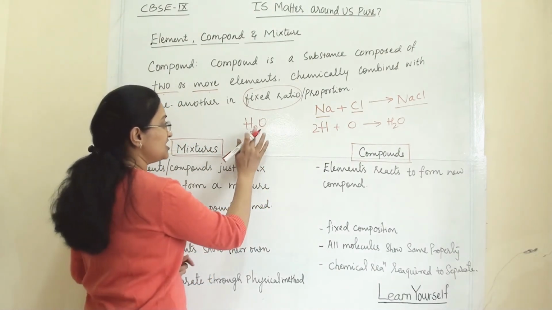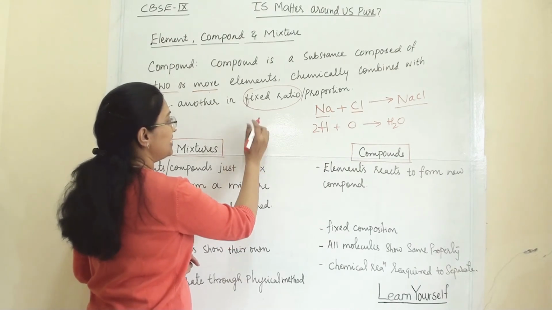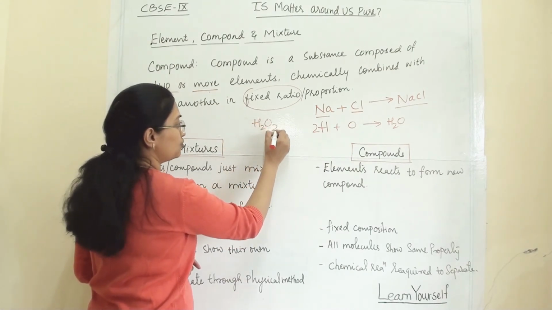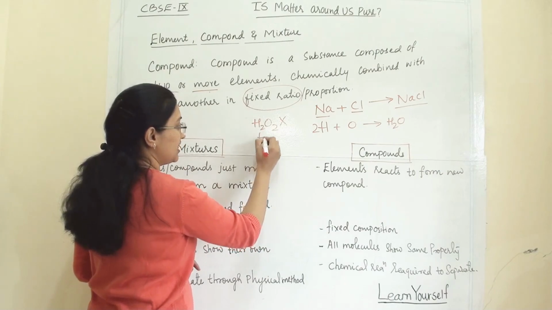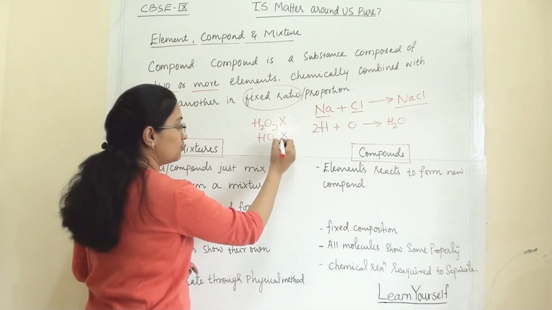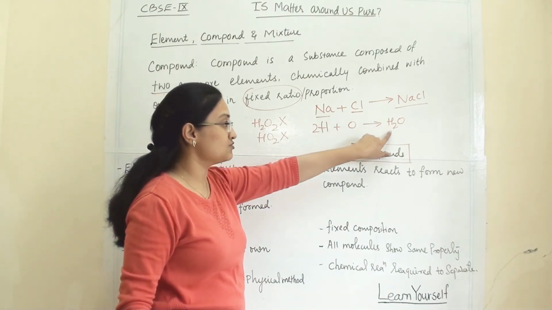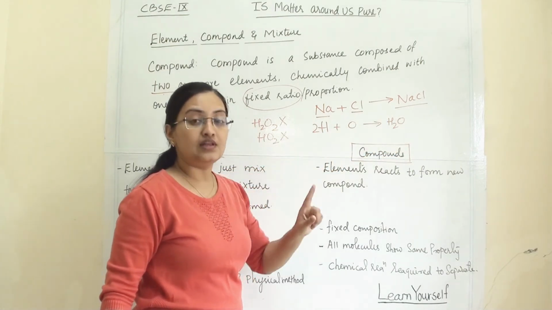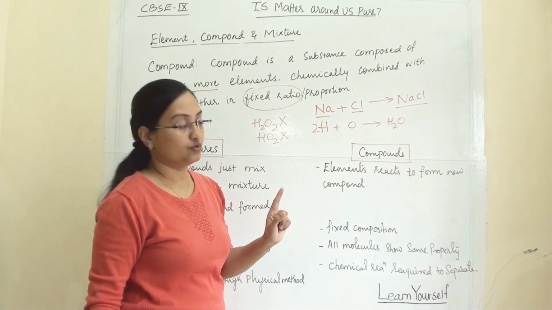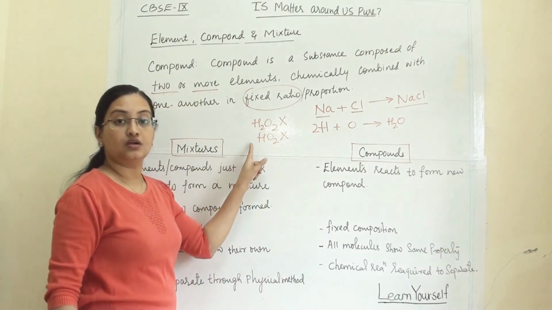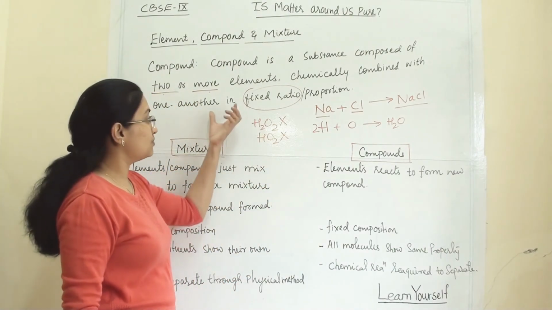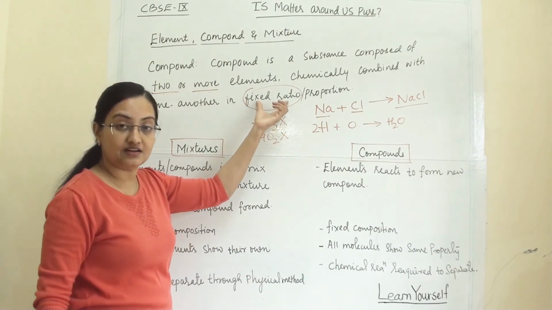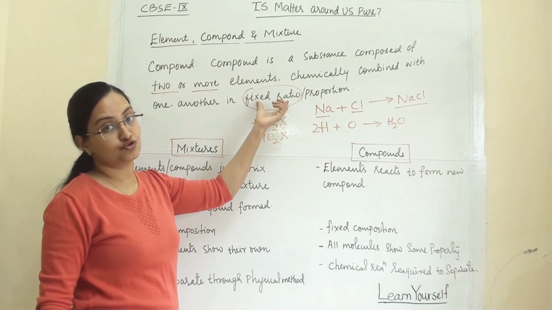If you change this and write H2O2 or HO2, then this is not water. Only two atoms of hydrogen and one atom of oxygen will make a water molecule. These two are not water molecules. So it is very important that their ratio or proportion should be fixed.